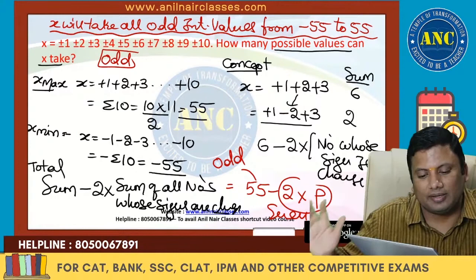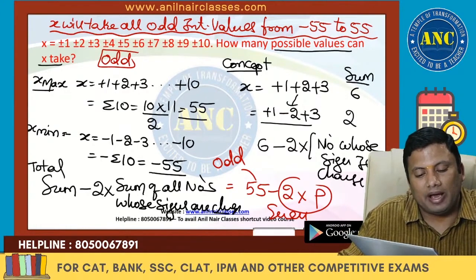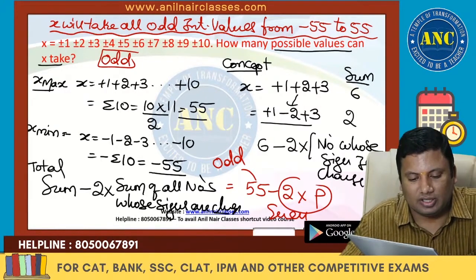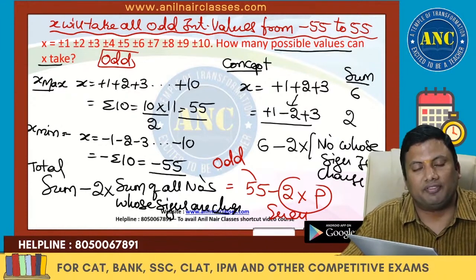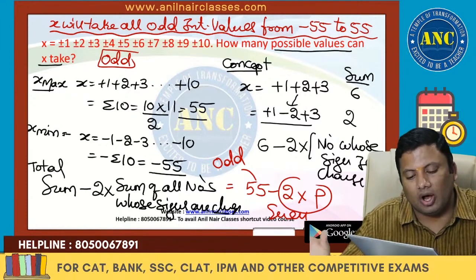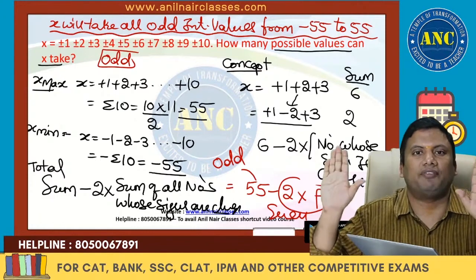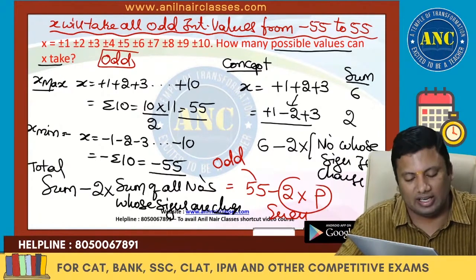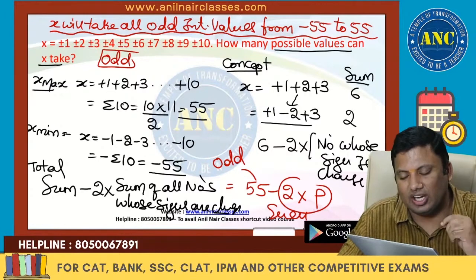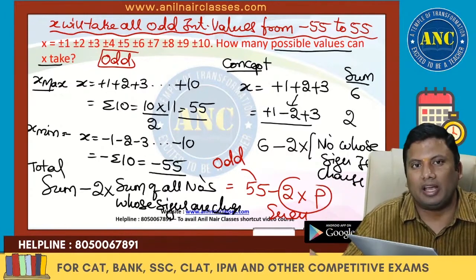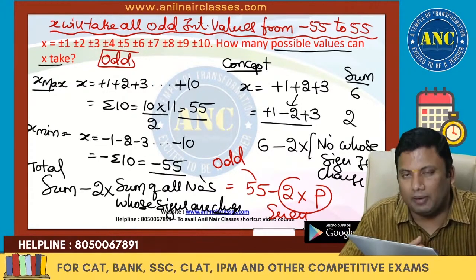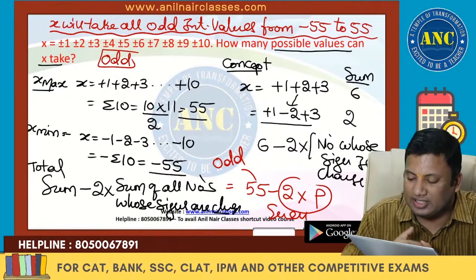If X is maximum we want, it means all are plus, so the summation to 10 is 55. X is minimum means all are minus, which is minus 55. Between minus 55 and 55, the value oscillates. If 2 is becoming minus 2, the net effect will be double the value whose sign is changed.